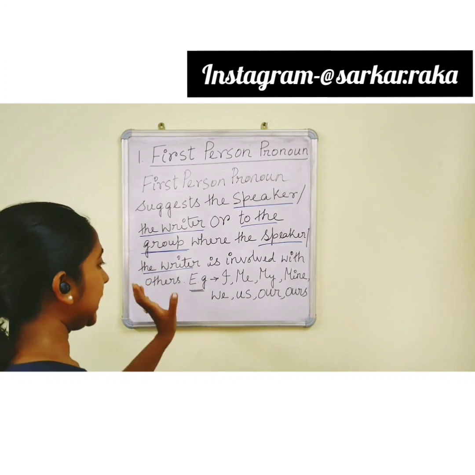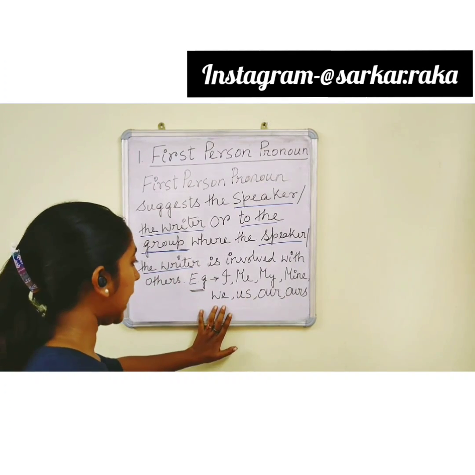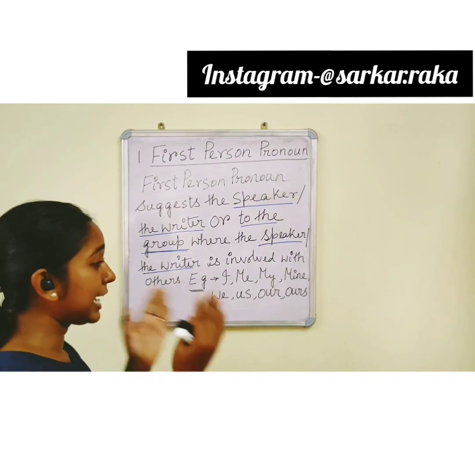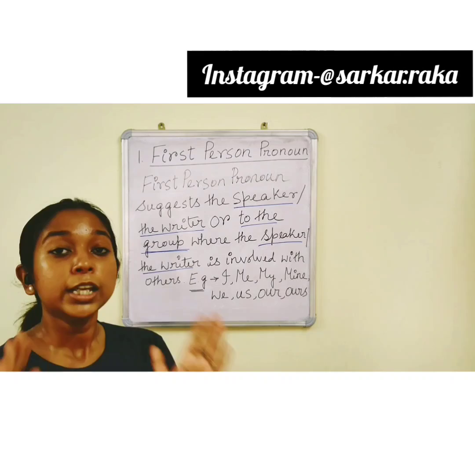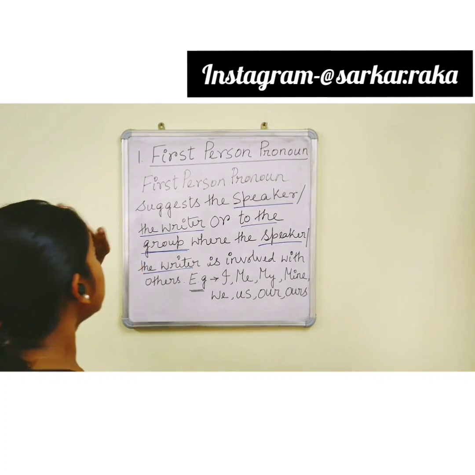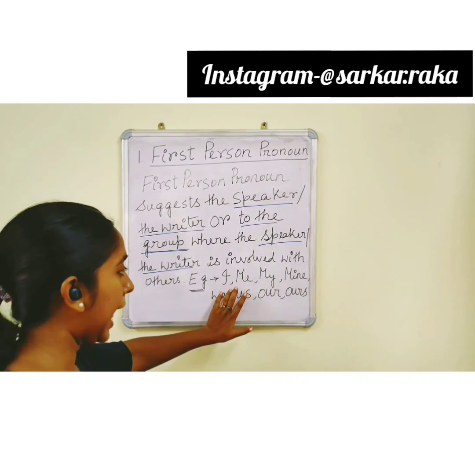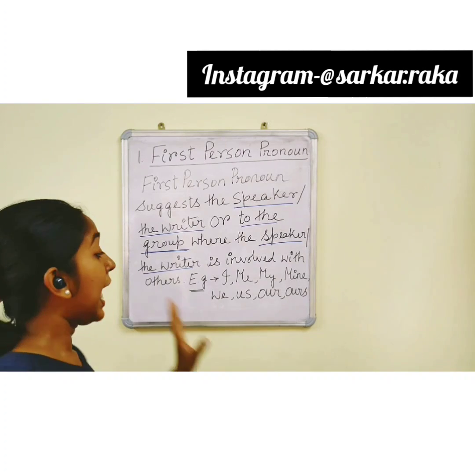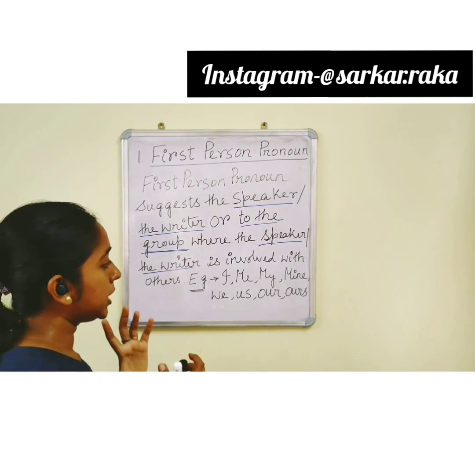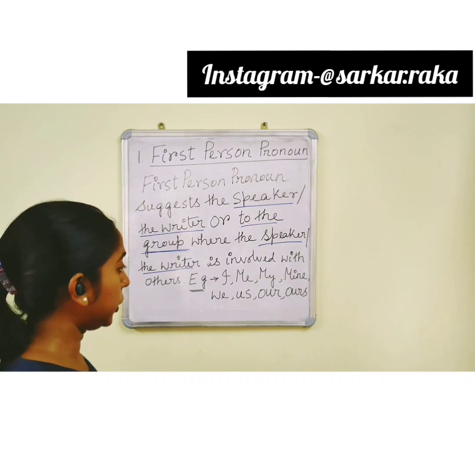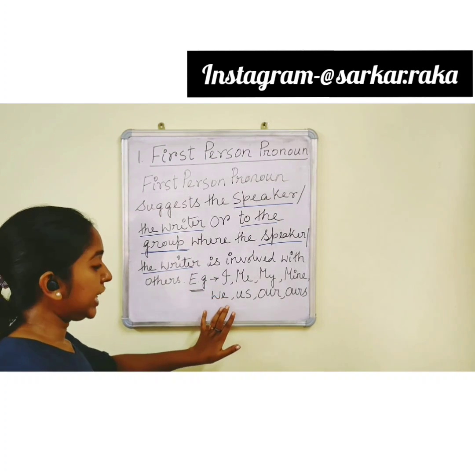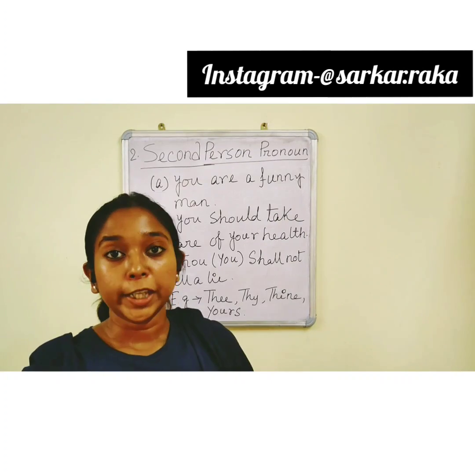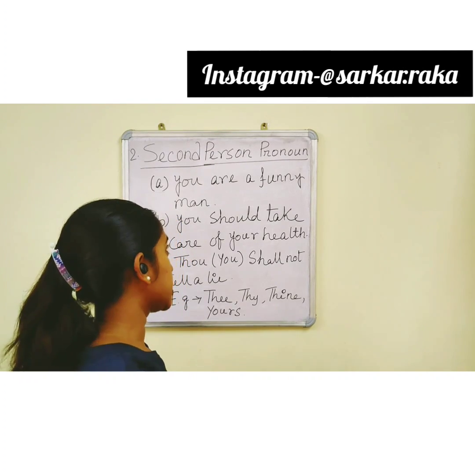Therefore, he or she is telling that we are engaged or we are sharing our food, that in that action the speaker is also involved with others. So the first person pronouns are I, me, my, mine. To suggest that the speaker is also involved in a group with each other, we will use we, us, our, ours. Next is second person pronoun.